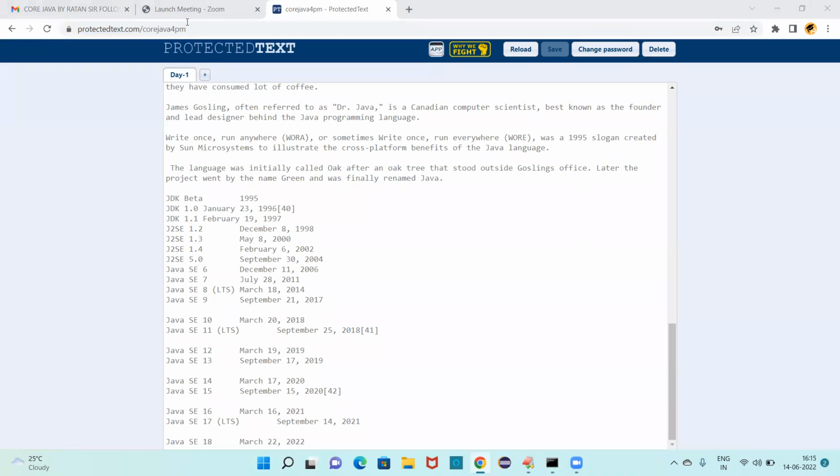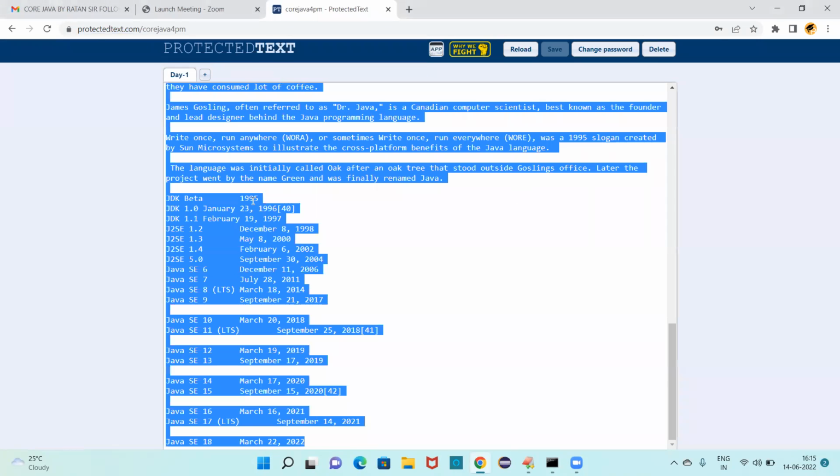producttest.com/CoreJava 4 p.m. When it is opened, it asks for a password. The password for the link is Java. JAVA is the password, guys. Good. So yesterday class we did the introduction part.